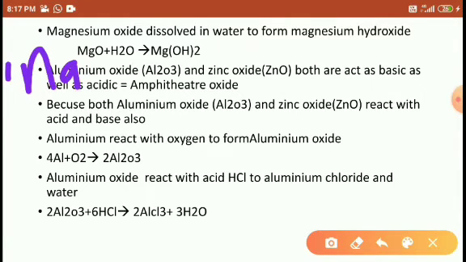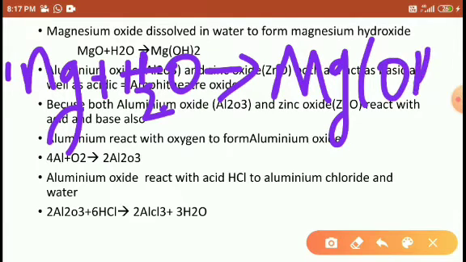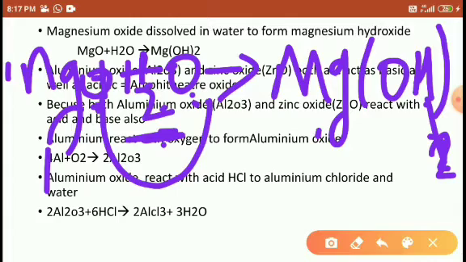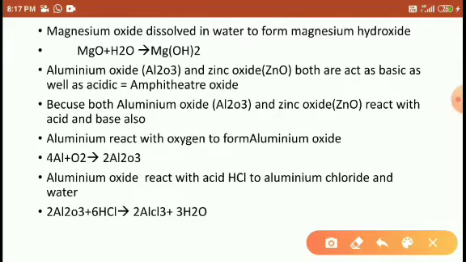The magnesium oxide reacts with the H2O to form Mg(OH)2. Now check, students. One magnesium. How many hydrogens here? 2. The 2 outside the bracket means 2 hydrogens are here. Students, how many oxygens? Here magnesium oxide contains 1 oxygen, and there is 1 more, so there are 2 oxygens here. 2 oxygens, 2 hydrogens are there here. So the reaction is completely balanced. Right?